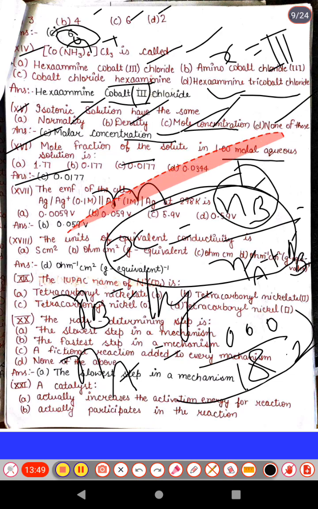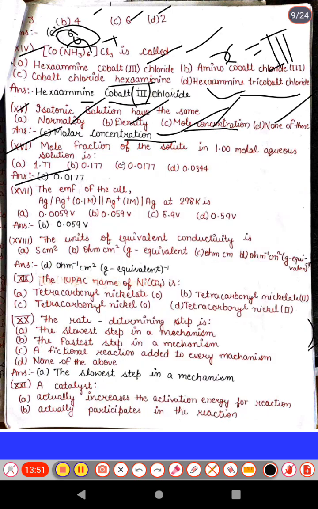Okay, so next we will do the EMF of the cell. The cell representation is given: silver to silver positive, and the salt bridge, silver positive 1 molar to silver at 298 Kelvin.